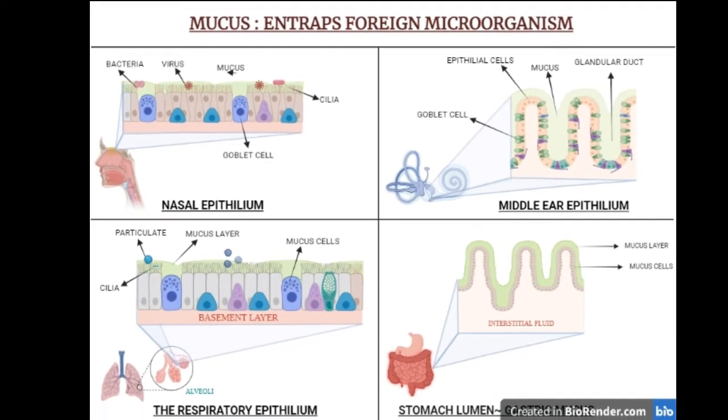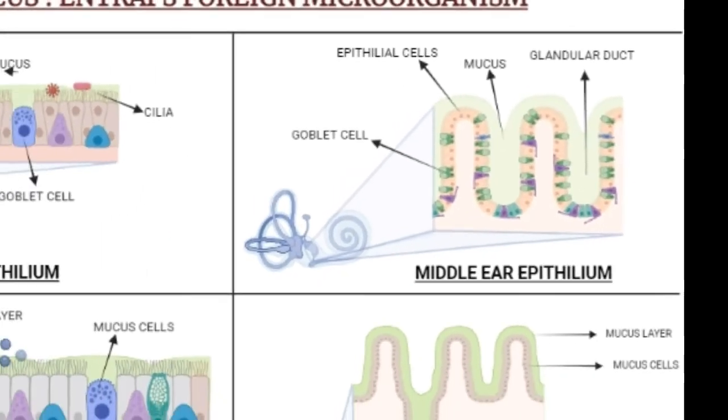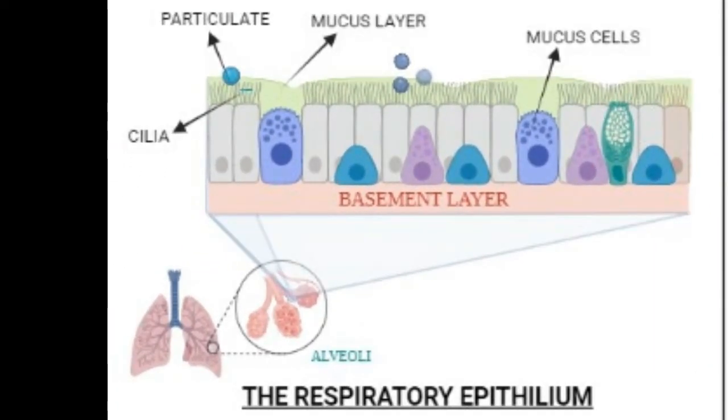The mucous membrane of the ear is the first line of defense for the ears, which has cilia that move any debris towards the opening of the auditory tube. The auditory tube likewise has a mucous membrane with cilia to transport the debris towards the back of the throat to be swallowed. Now let's talk about the mucous membrane in the respiratory tract.